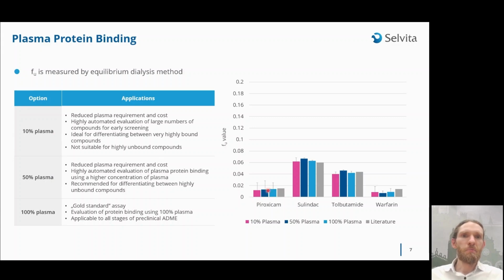The measured fraction unbound values of different drugs in these different variations of the assay are highly comparable. The only drawback is that this reduction of plasma content renders the assay not really suitable for highly unbound compounds, but we achieve lower cost.